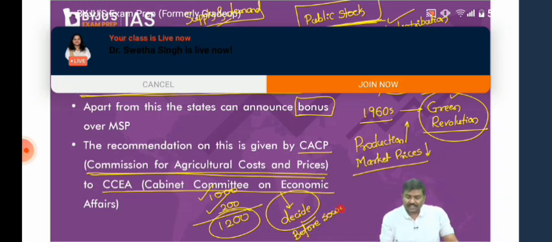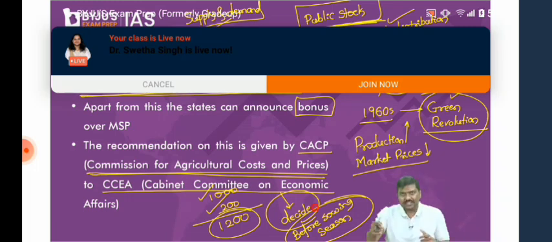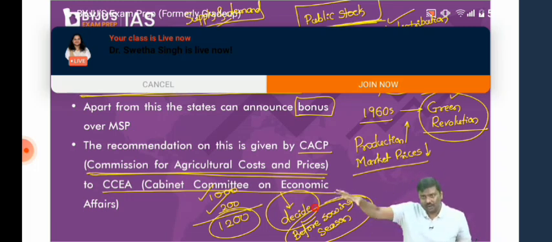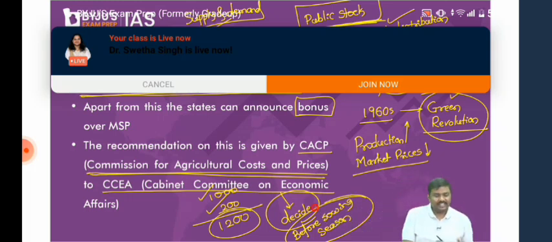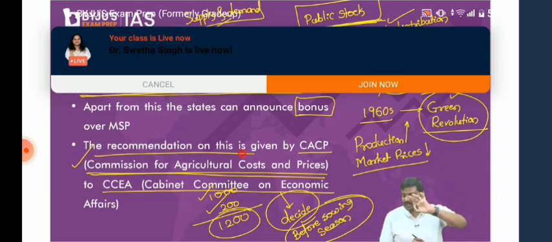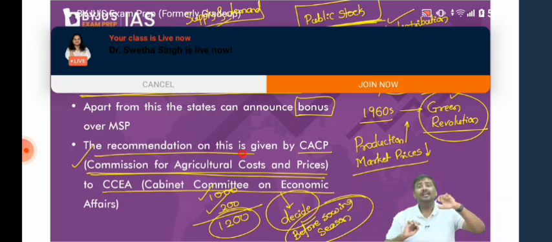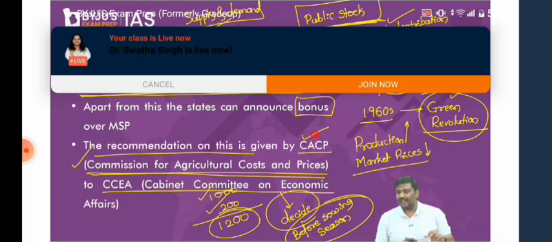Before the sowing season, right? And the argument of the government is simple here. I will announce it before the sowing season so that the farmers will know which crop to cultivate. Based on their requirement of MSP, they can cultivate any crop that they want to. That is basically the concept of the Cabinet Committee on Economic Affairs deciding the MSP and the CACP recommending it to the Government of India.